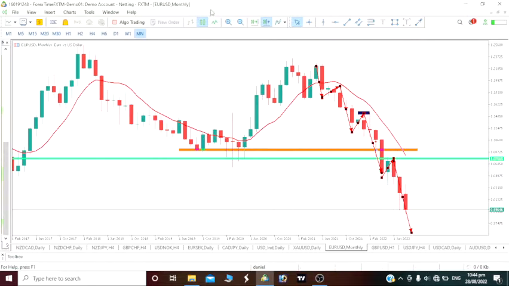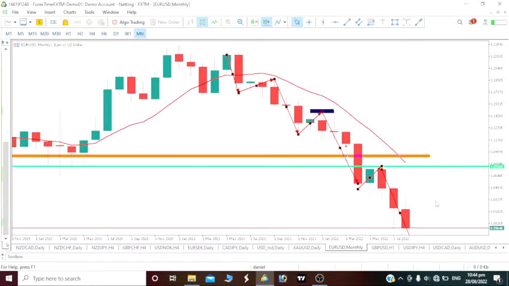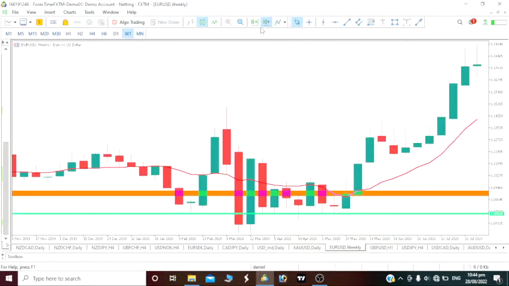So on our monthly time frame, we are still expecting a huge impulse move on our Euro USD. So monthly time frame, we are still bearish, by the way. We are still expecting a good amount of drop on our Euro USD before we start seeing a pullback or a correction.